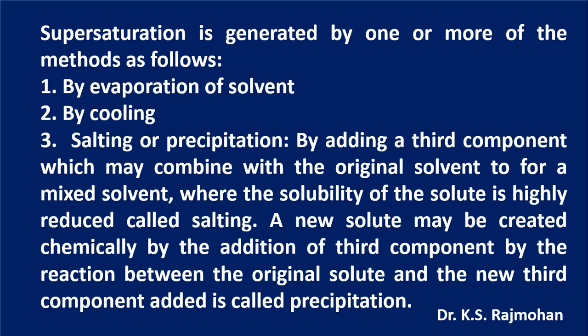Okay, there is one more way, called precipitation, where a new solute may be created by chemically adding a third component, and by the reaction between this C and A we have a new solute formed. The solute thus formed will have less solubility in the solvent, that's why it gets precipitated out. So this method is called precipitation. Overall we can have three methods: evaporation of the solvent, cooling the system, or salting or precipitation. Okay, so this is crystallization.